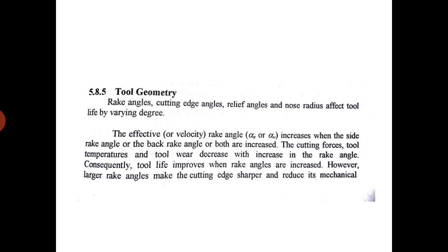Tool geometry. Rake angles, cutting edge angles, relief angles and nose radius affect tool life by varying degrees. The effective or velocity rake angle increases when the side rake angle or the back rake angle or both are increased. The cutting forces, tool temperatures and tool wear decrease with increase in the rake angle. Consequently, tool life improves when rake angles are increased. However, larger rake angles make the cutting edge sharper and reduce its mechanical strength.